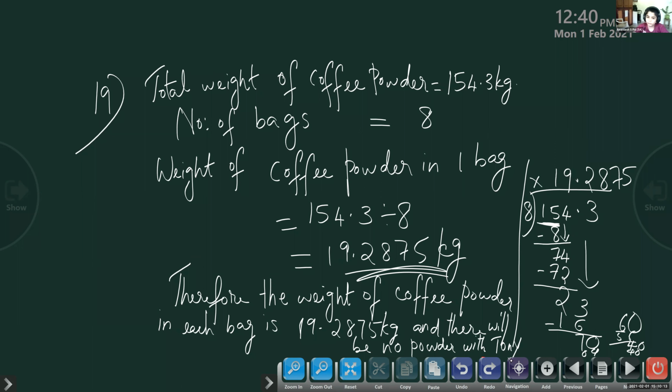1000 grams will be 1 kilogram, right? Yes, ma'am. So in that decimal part, there are thousands. Children, will there be any amount of powder left? That's why we are doing this, if it is possible to divide.